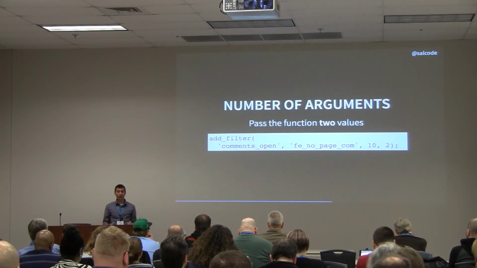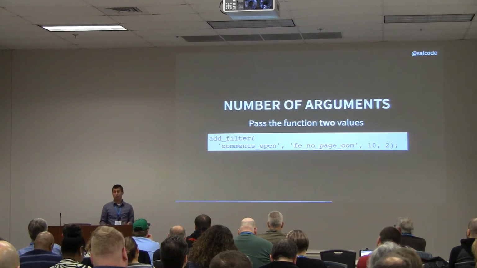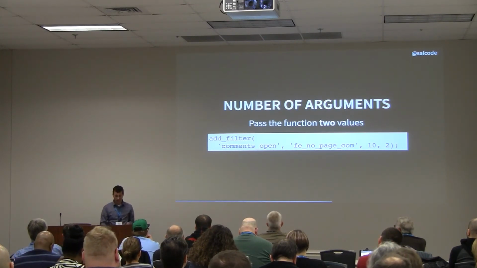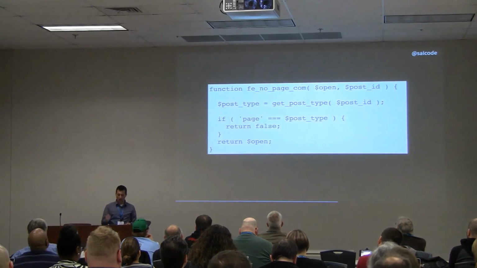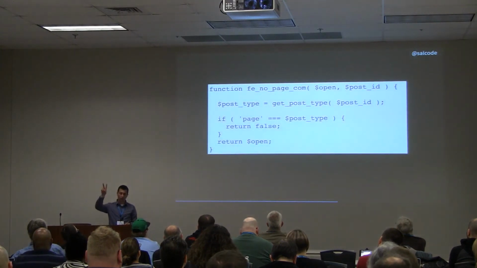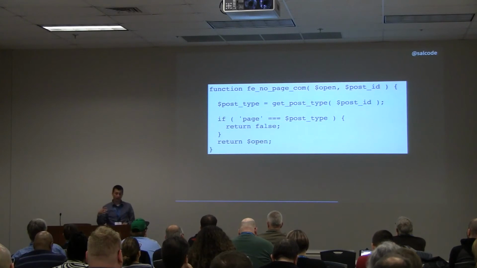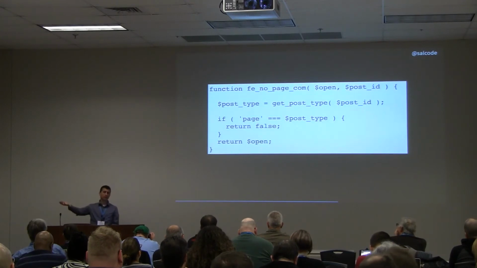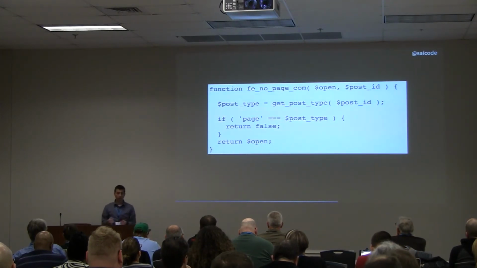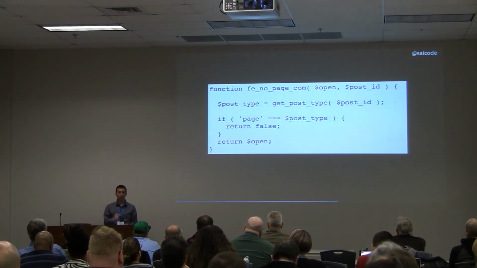How do I know what value I'm getting? I read the documentation. And in the documentation, it tells me that the comments open filter can pass 2 arguments, the first one being open or not, so true or false, the second one being the post ID that we're looking at. So now we know what post we're looking at. So I'm going to do something here. I'm going to take that post ID. Now I know which one we're talking about. I'm going to go look up, what kind of post is this? Oh, hey, I get my post type. And now I'm going to say, if this post type is a page, return false.